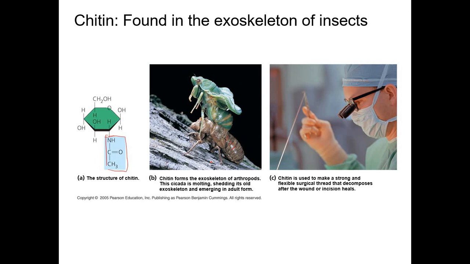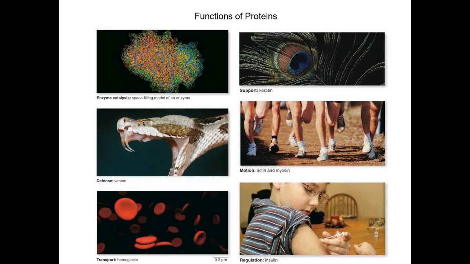So imagine how hard the structure of chitin is, how strong this is. In fact, chitin is used to make a strong thread, such as thread for surgical incisions. The advantage is that it decomposes. The chitin decomposes once the wound or the incision heals.